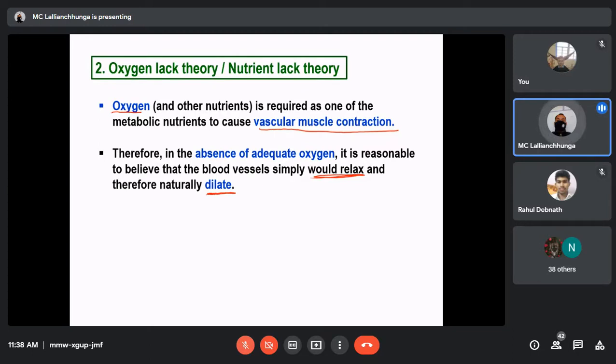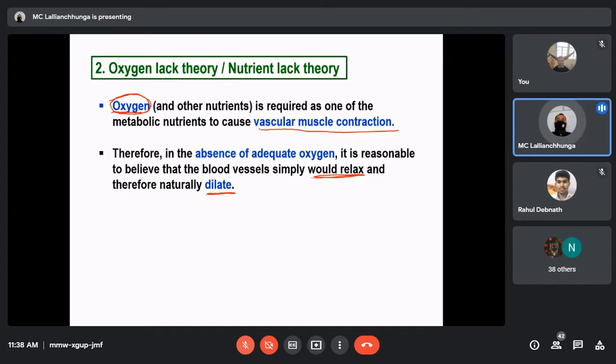So according to this theory, when there is absence or deficiency of oxygen, the muscles of the blood vessel would relax. Whenever there is relaxation of the blood vessel, it means there will be dilation of the blood vessel, okay? So I'll repeat once again, when excess oxygen is available, it will lead to muscle contraction.